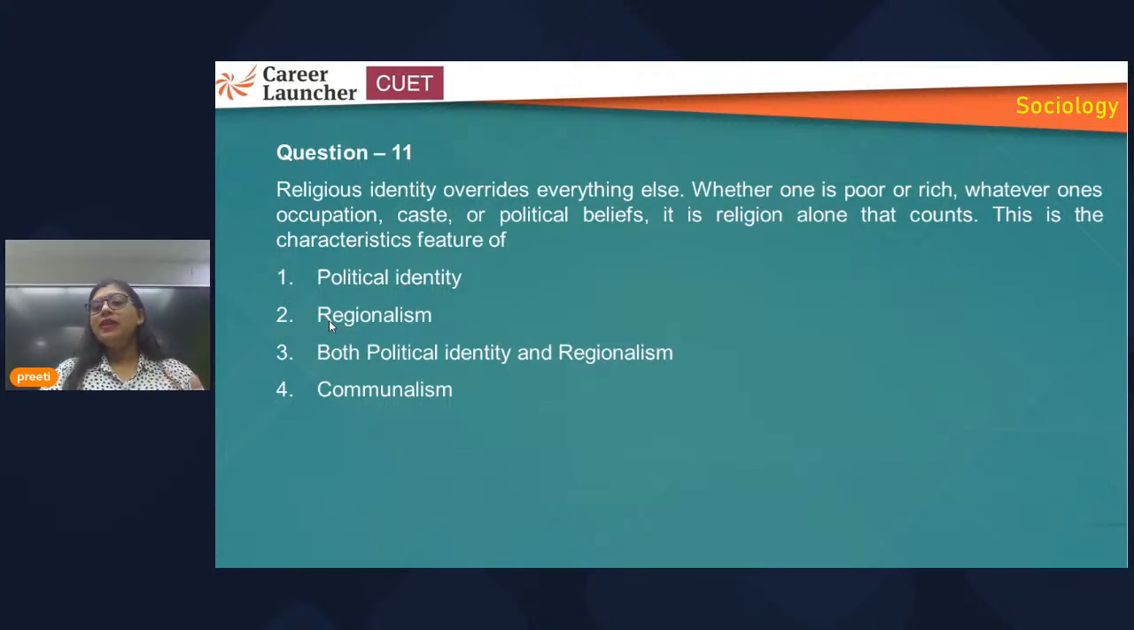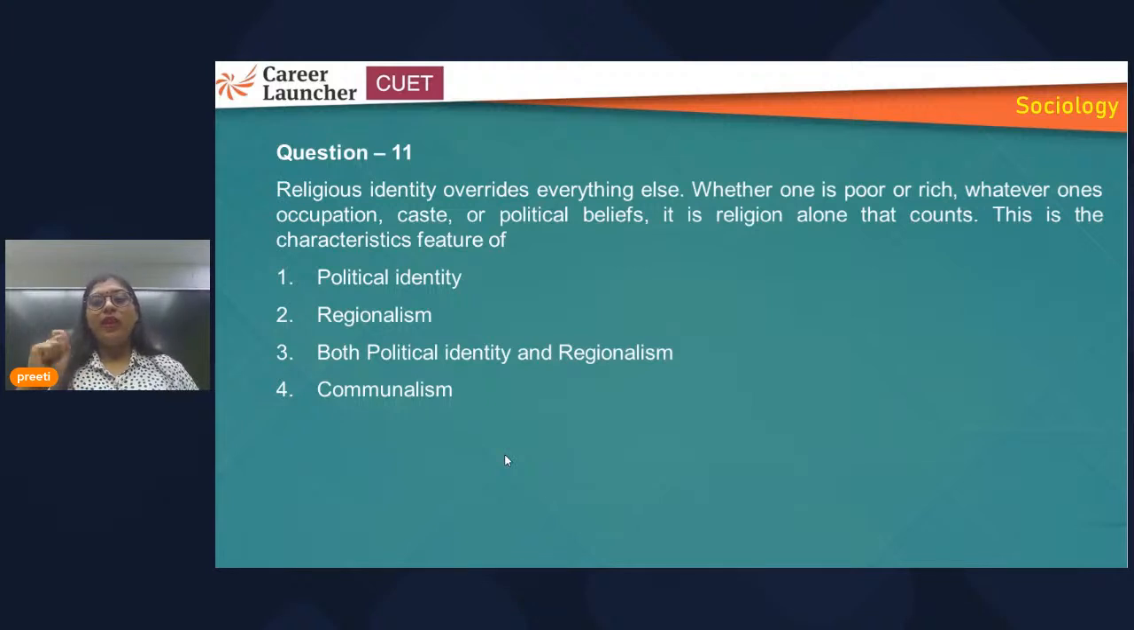So whether a person is poor or rich, whatever caste he belongs to, or whatever political beliefs he is having, it is religion alone that counts in the society. So what is the characteristic feature of it? Okay, what are the options mentioned? Political identity, regionalism, both political identity and regionalism, and communalism. So just understand the keyword here. What is the keyword? That is religious identity.